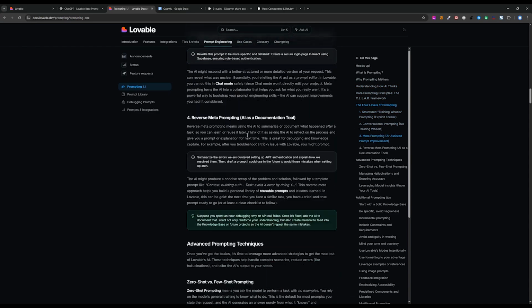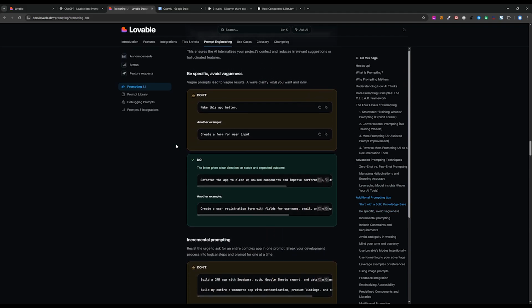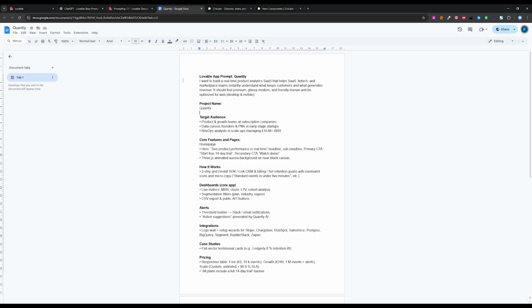It's basically all the information you need in order to make sure that you know what you are doing when prompting Lovable. So this will be my app. It's called Quantly. It's obviously a fictive app. It doesn't matter. So this is the core prompt. I want to build a real-time product analytics SaaS that helps SaaS, fintech, and marketplace teams instantly understand what keeps customers and what generates revenue. It should feel premium, classy, modern, and friendly, human, and be optimized for web and also mobile.